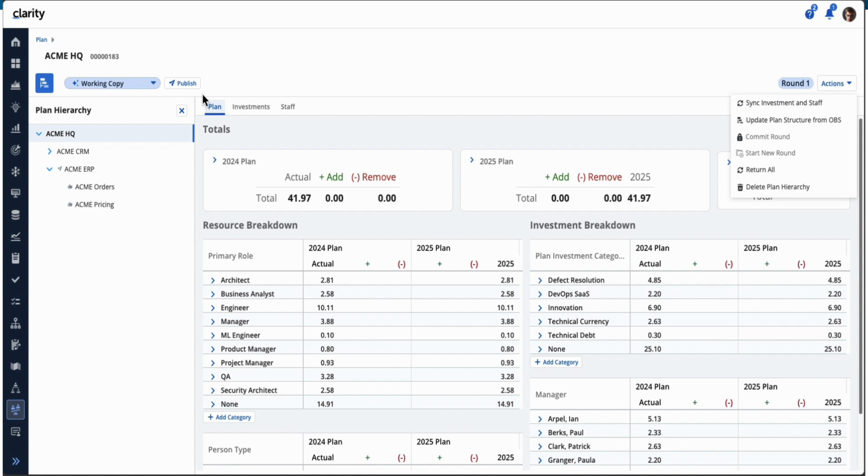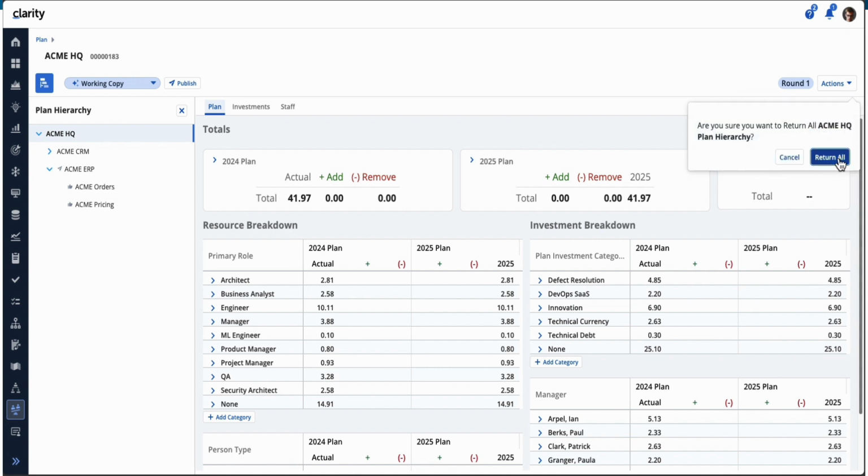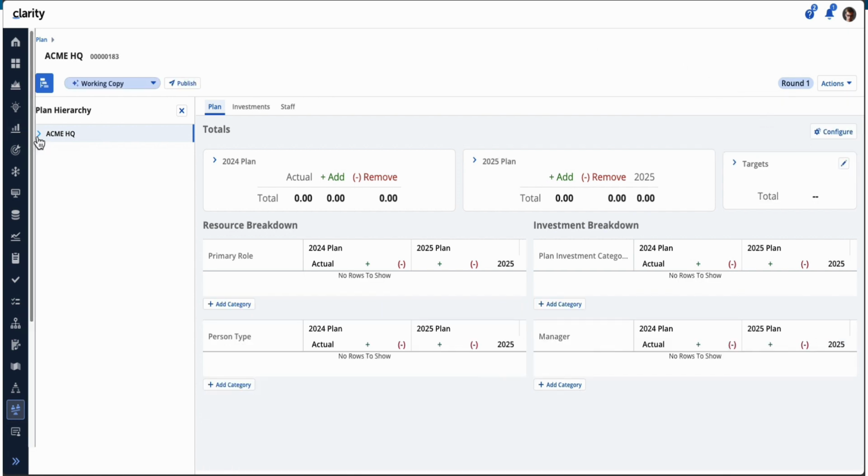This can only be done at the top level. If you do a return all and it's been published, it'll unpublish it all and give you a prompt, and it will unpublish all the items within the plan hierarchy.